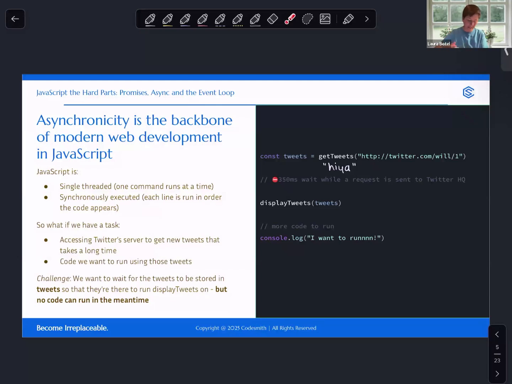And so the problem with this is if we are asking for the tweet from Twitter's server or the computer that holds this information, and it can take a long time, there might be some other code that's completely unrelated to displaying our tweets, to using this constant, that we want to be able to execute. But because JavaScript is single-threaded and because it is synchronously executed, we will have to wait in order to do that. Okay, so how can we get around this? How can we get around the fact that no code can run in the meantime?